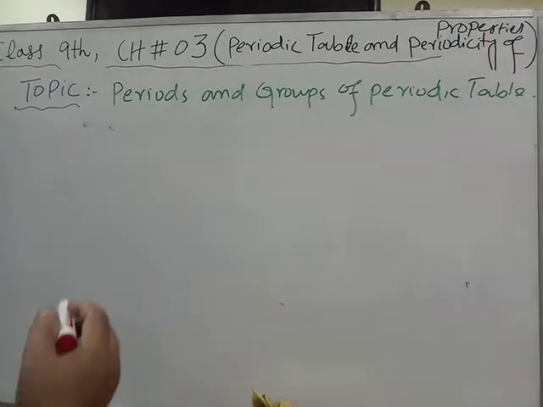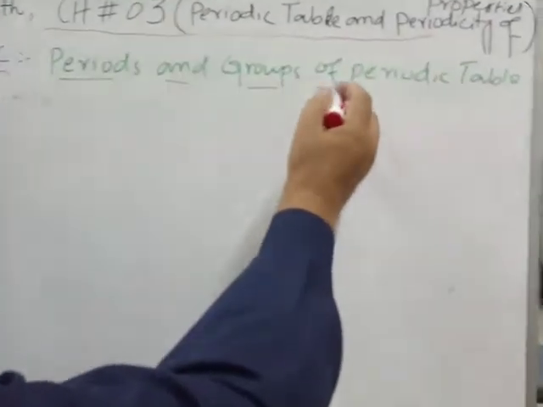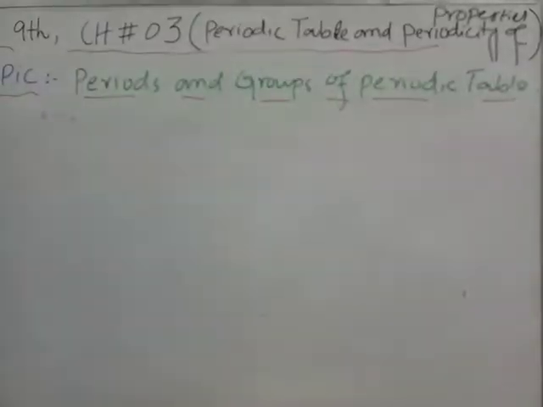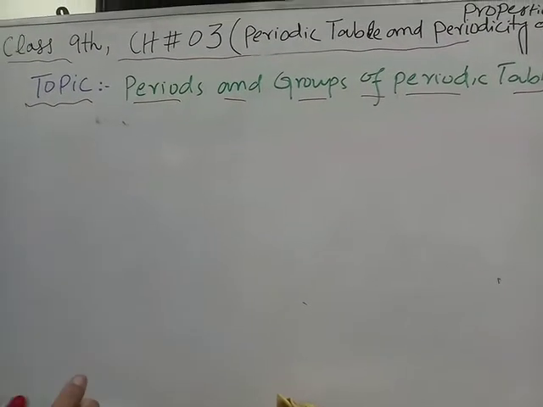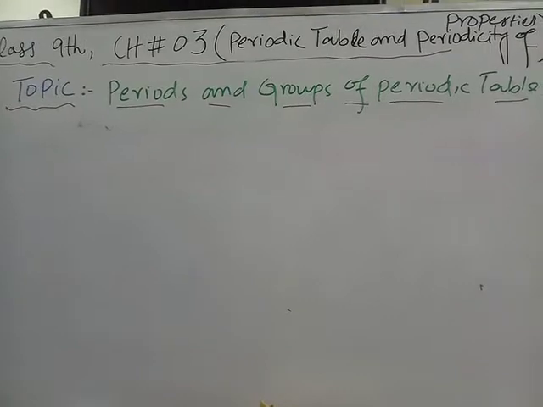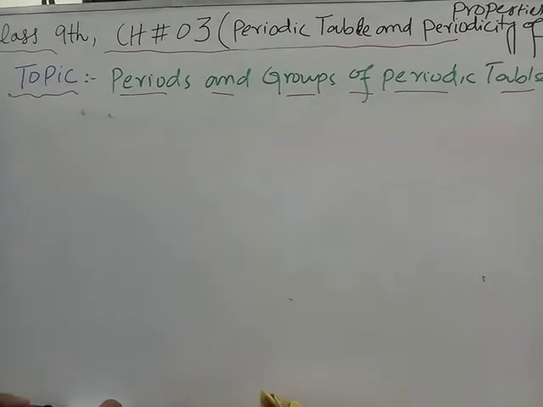Now my topic is periods and groups of the periodic table. You can see this topic on page 43. What is a period and what is a group?